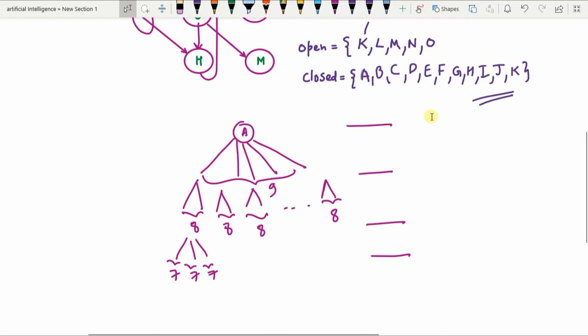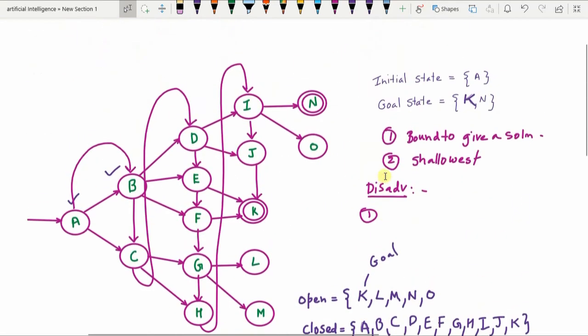This scenario is called combinatorial explosion. So the most important disadvantage of this breadth first search algorithm is that it takes a toll on memory.